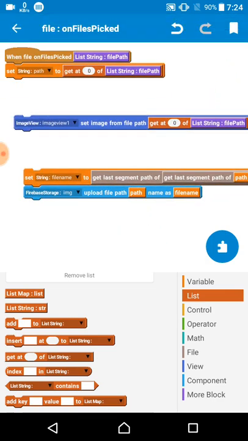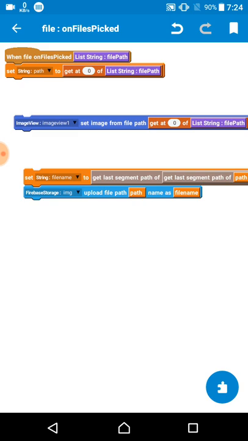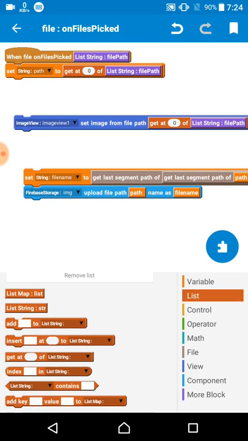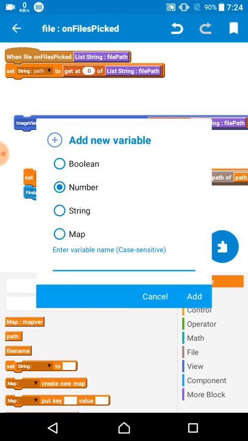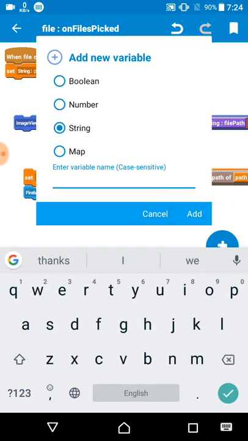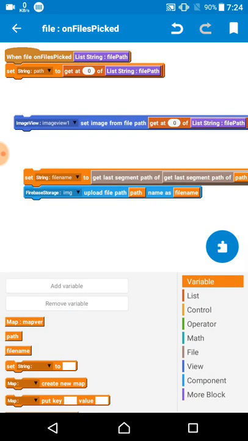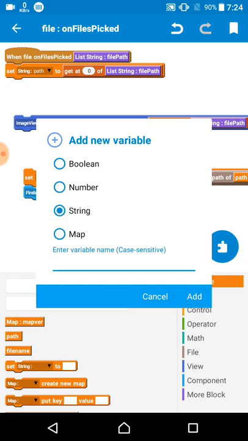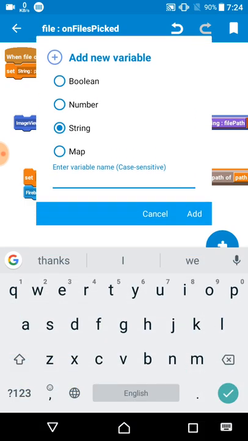You want to set it on 0 and just select the list with file path. And here for selecting the file path, I just go on variable and select the str var, and here I give the name of path. Okay, after the str path I just select it on the str path, and I also add a file name from the same component, a variable and str path give file name.